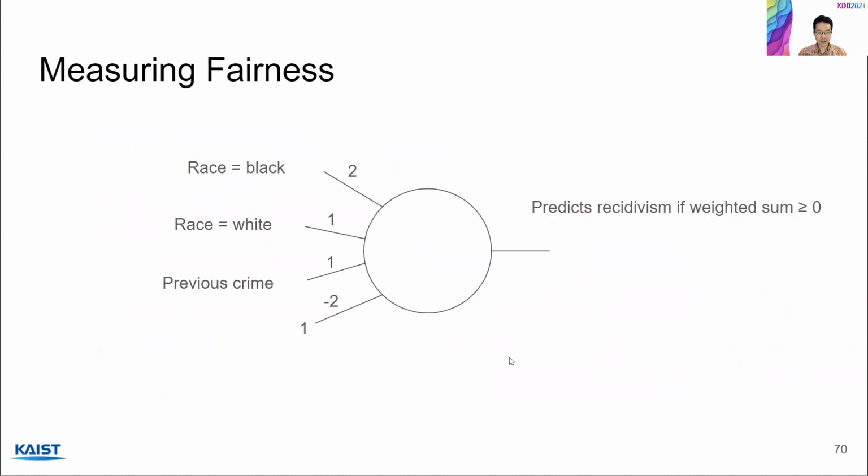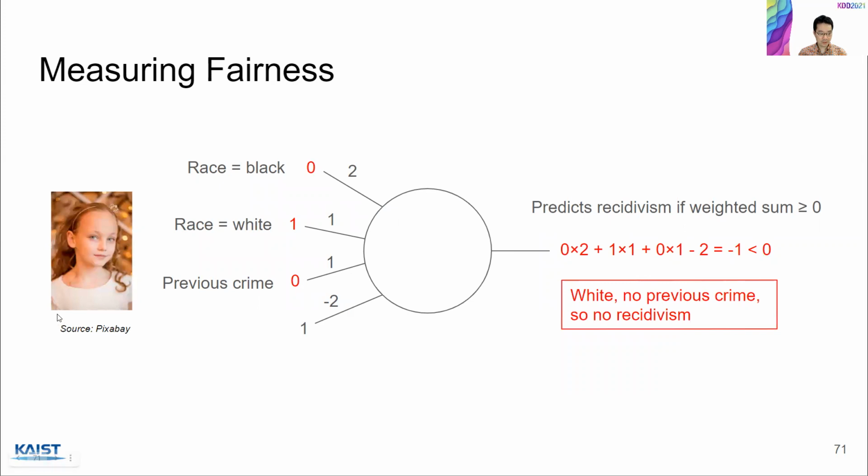So to illustrate how to measure fairness, this is a model, the simplest one that I can think of. It's a perceptron that receives the following input features, and it has the following weights. The features are whether a person is a Black person or a white person, and whether the person has previous crime. And it takes a weighted sum and compares the result with 0. If the result is at least 0, then let's say the model predicts recidivism. So let's go through this example.